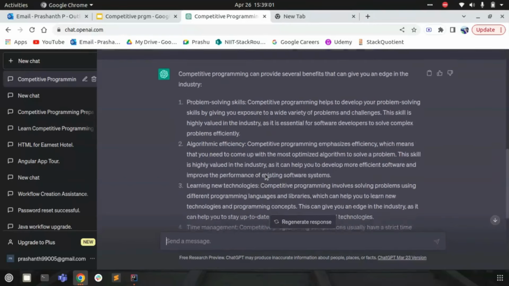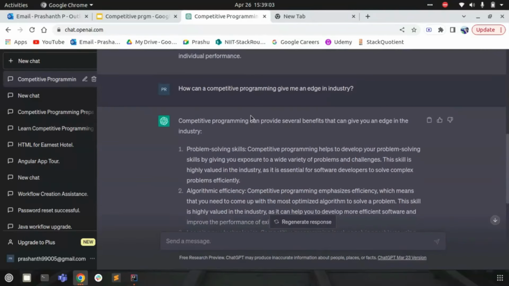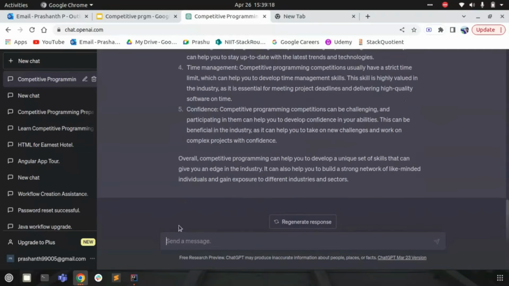Okay, I got to know what competitive programming is and how important it is for an edge in the industries. So if I became a competitive programming pro, then what average salary can I expect? Again, let's discuss it with ChatGPT itself. Let's just ask the question: what is the average salary?